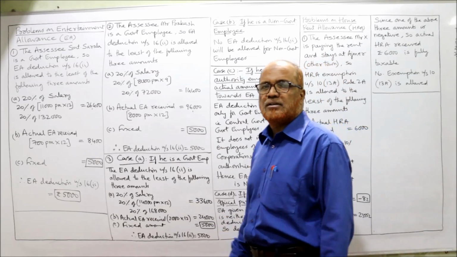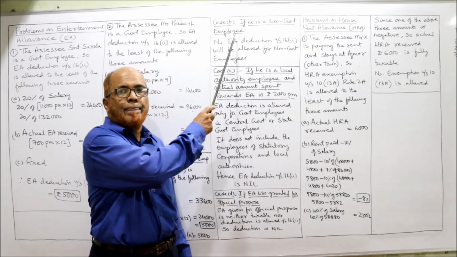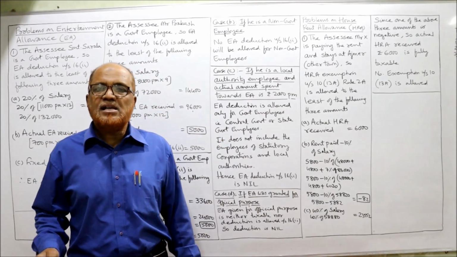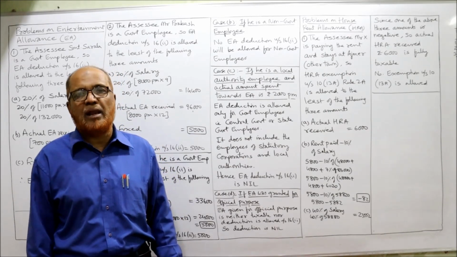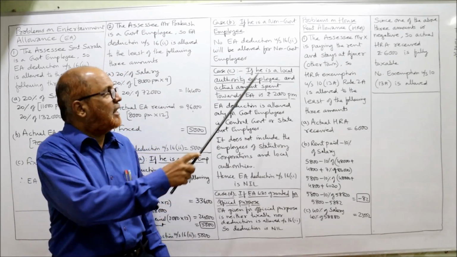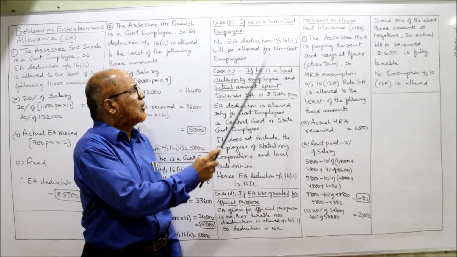First case completed. Now I am coming to the second case. If he is a non-government employee, no EA deduction under section 16(2) will be allowed. No EA deduction will be allowed. No EA deduction under section 16(2) will be allowed for non-government employees.